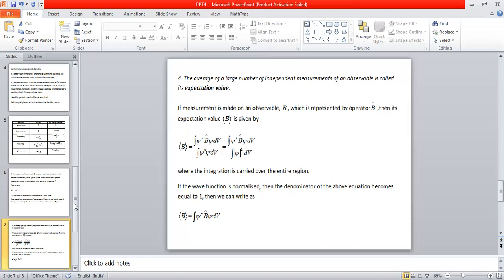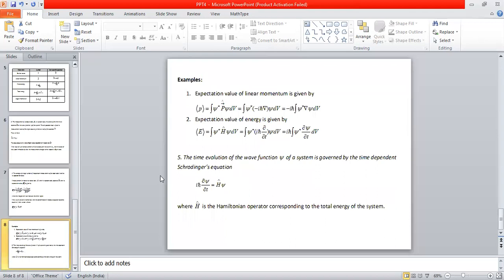So we have completed 4 postulates. There is one more last postulate that let us discuss. And I have given some expectation values of some operators. For example, the expectation value of linear momentum is equal to the integral of psi star vector p psi dv. The vector p operator form is minus i h cross into del. Minus i h cross can be taken outside. So it becomes minus i h cross into the integral of psi star del of psi into dv. And here we are assuming that the wave function psi is normalized.